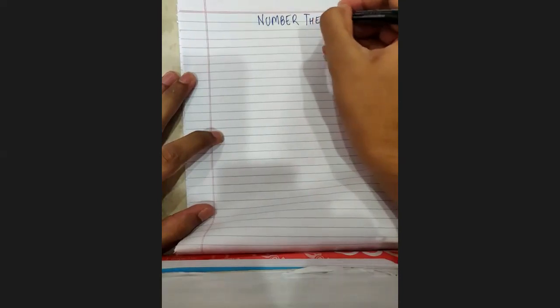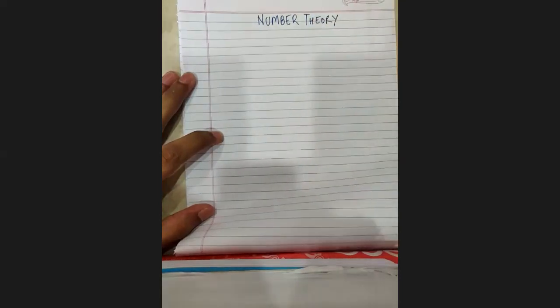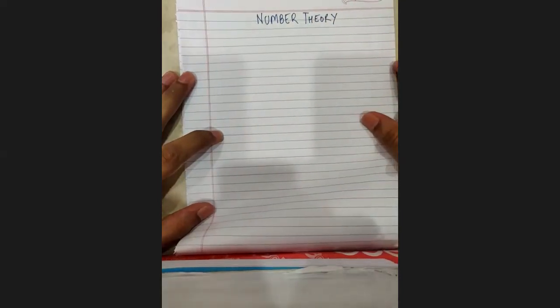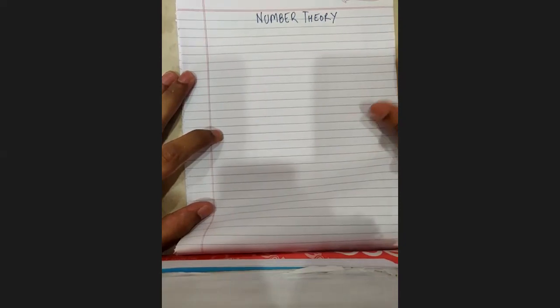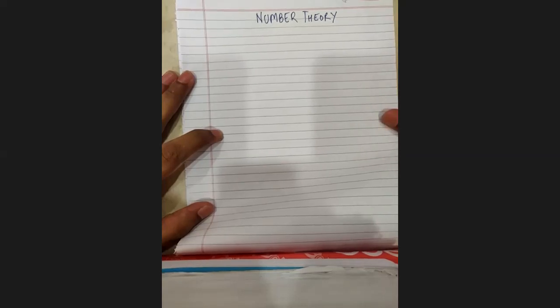It sounds something complicated, but it's actually something very easy, something that we already know. Number theory is basically all the types of numbers that we have studied from probably KG. We started learning maths, and it kept advancing a little. Then you all learned addition, subtraction, multiplication, division, and finally we have reached 9th standard. So number theory is just a way of revising everything that we have done from there, right?